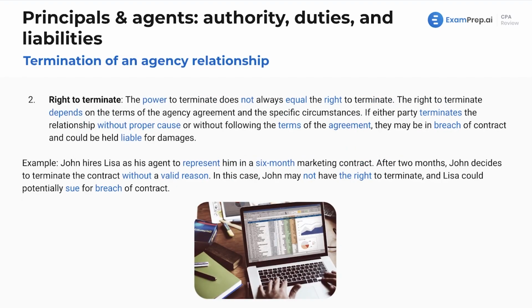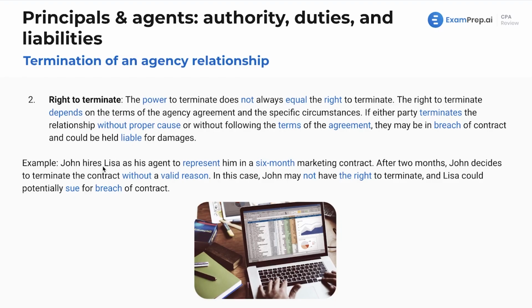Next up, the right to terminate. The power to terminate does not always equal the right to terminate, as we talked about. The right to terminate depends on the terms of the agency agreement and the specific circumstances. If either party terminates the relationship without proper cause or without following the terms of the agreement, then there may be a breach of contract and someone could be held liable for damages.